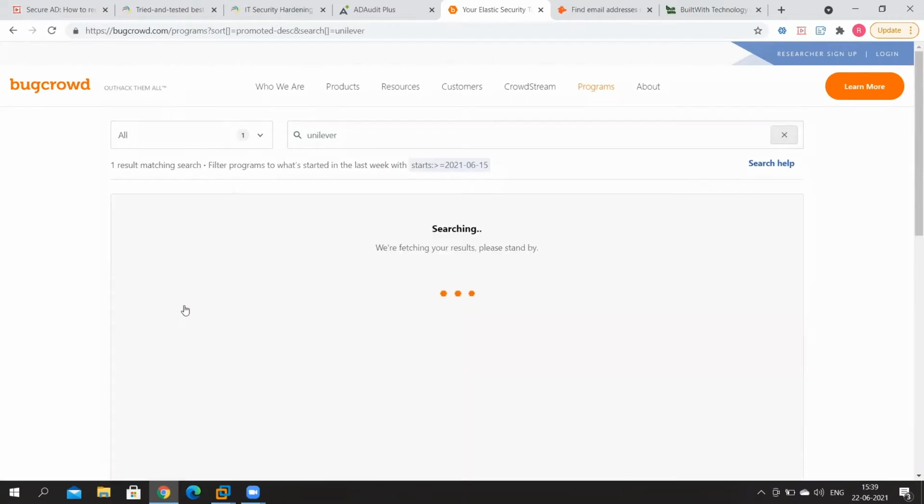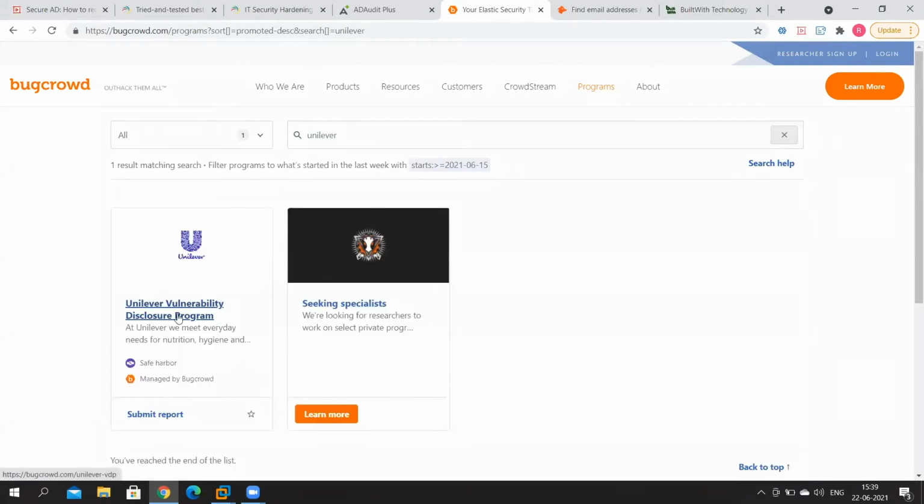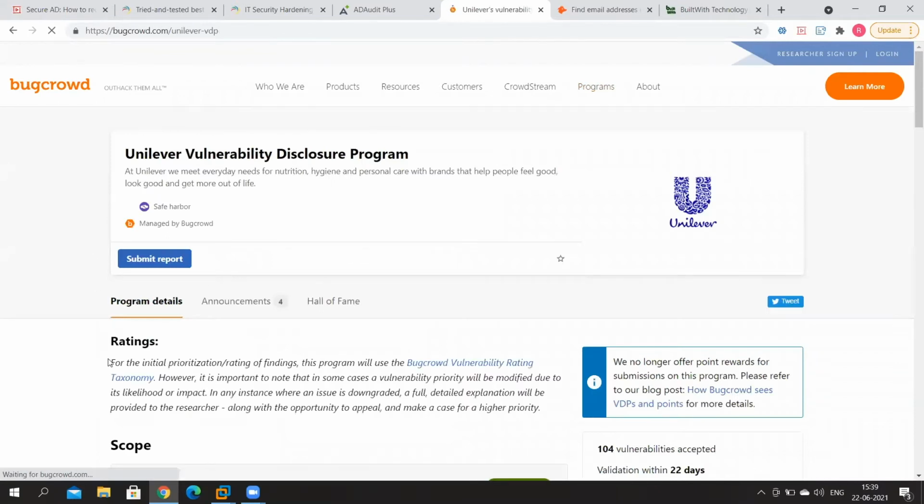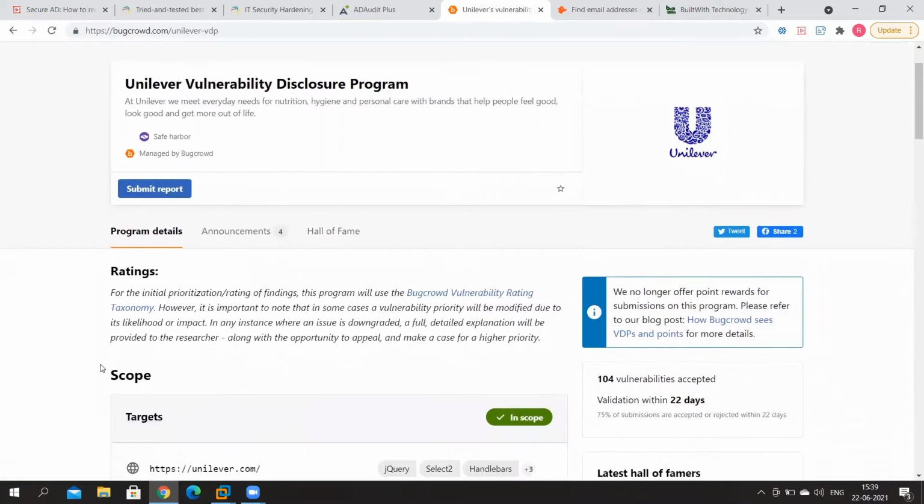We're going to use Unilever as an example as we do our reconnaissance activity. As you can see here, Unilever runs a vulnerability disclosure program on bugcrowd.com. And we'll pick on Unilever for our example right now for reconnaissance. Take a look at this.